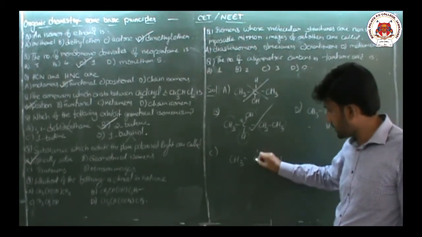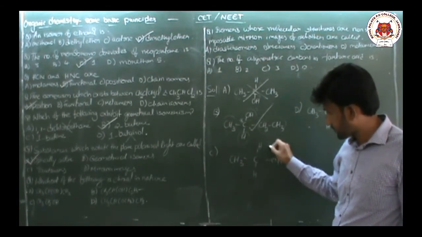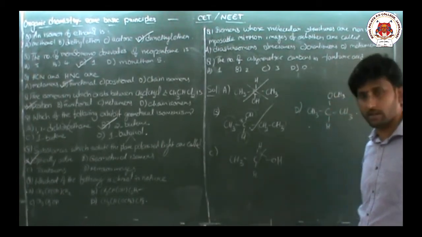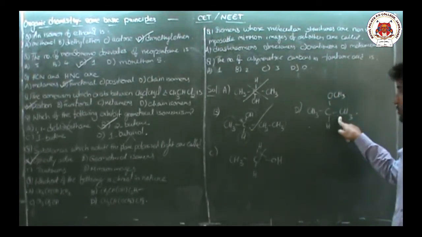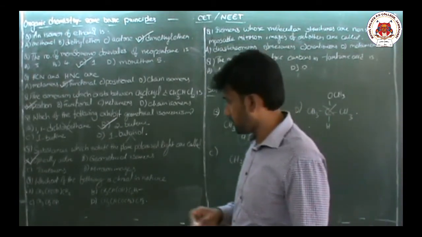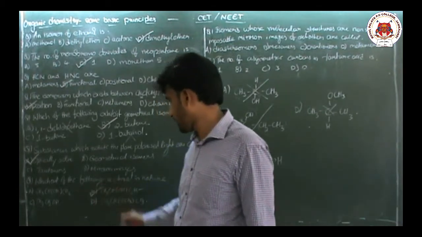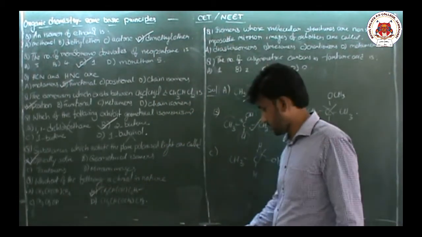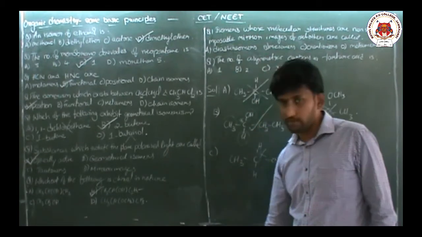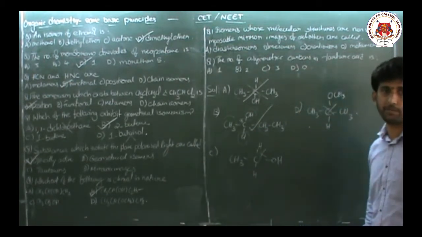This carbon contains one methyl, 2 hydrogens, one oxygen. So it is not chiral. This carbon contains 2 methyls. So not chiral. So what is the option? Option is B. Chiral in nature. So what is chiral means? If the carbon is surrounded by 4 different groups, then it can be chiral.